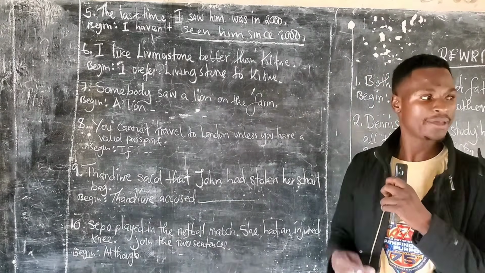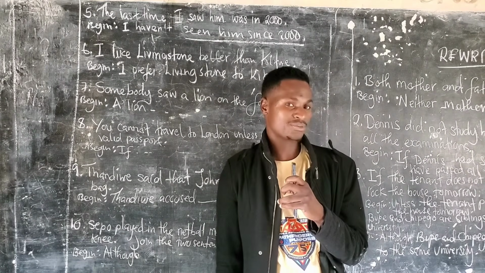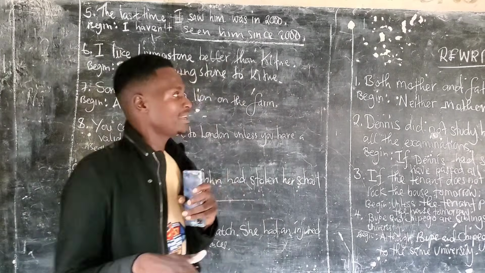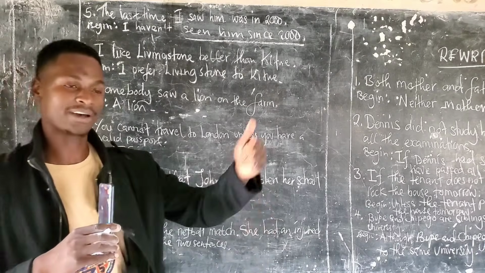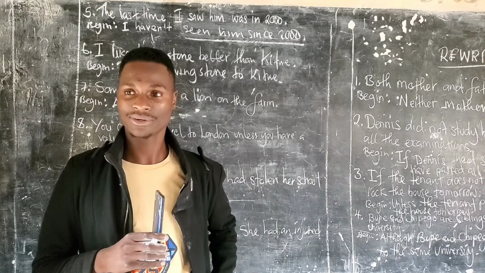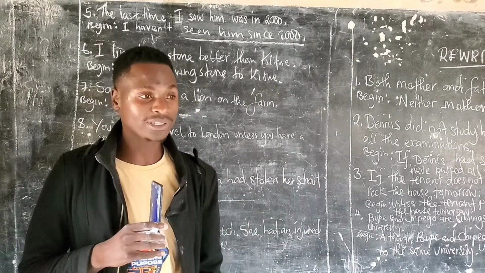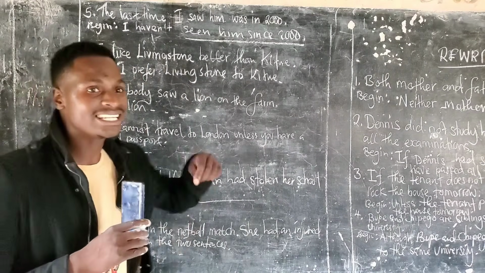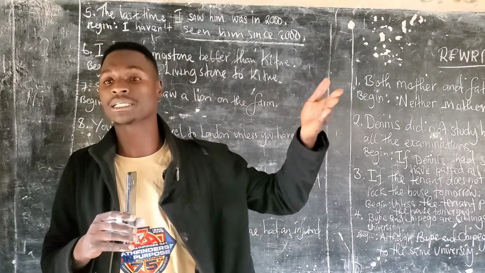You can't say I prefer Jennifer than Mary. I prefer Coca-Cola than Fanta. No. If you want to use than, you can say I like what?